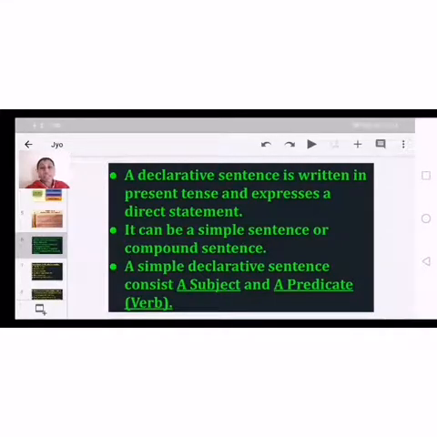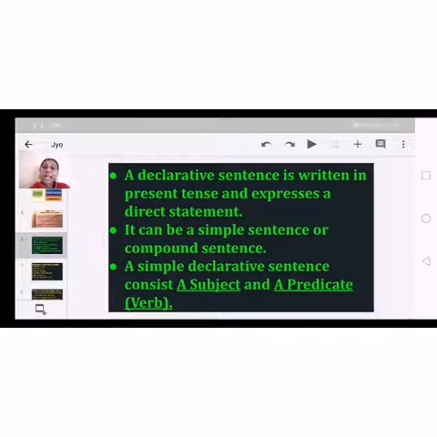Or if anybody asks you, where are you from? Then I can say I'm from Jagityal, or I'm from Hyderabad, or I'm from Karimnagar. In this way, we can give information or mention assertively in present tense. So these simple sentences, these declarative sentences, are written in present tense and give a direct statement. That means a direct idea, not any indirect ones.